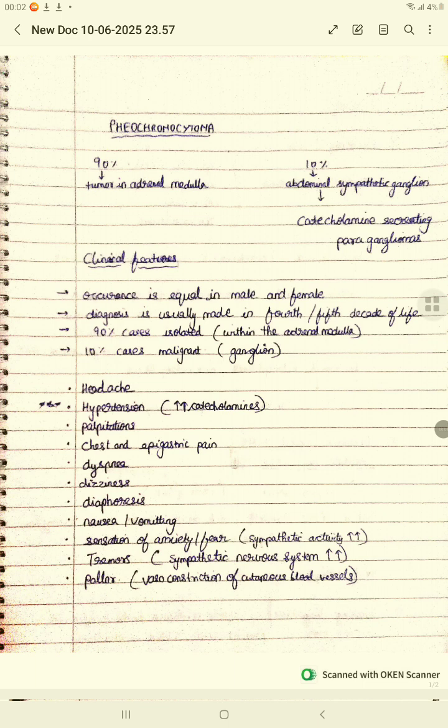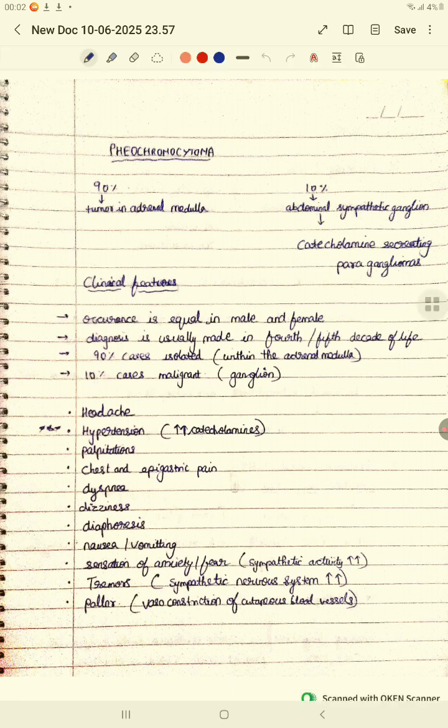Pheochromocytoma is basically a tumor which occurs in the adrenal medulla. In 90% of the cases, the tumor is in the adrenal medulla, whereas in 10% of the cases, there will be a tumor in the abdominal sympathetic ganglion, and such type of pheochromocytoma is known as catecholamine secreting paragangliomas. You can see over here.